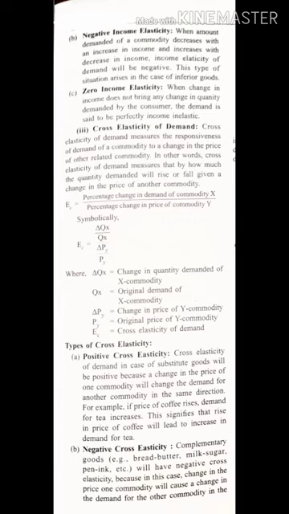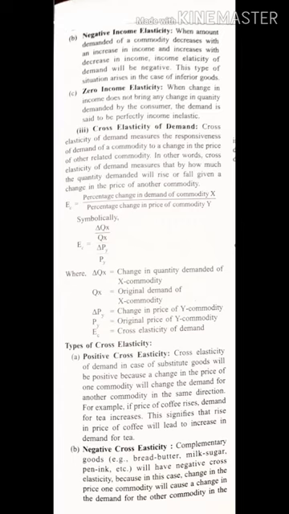Symbolically, cross elasticity equals del Q of X upon Q of X, where del Q of X is the change in quantity of commodity X and QX is the initial quantity of commodity X, upon del P of Y upon PY, that is the change in the price of commodity Y upon the initial price of commodity Y.